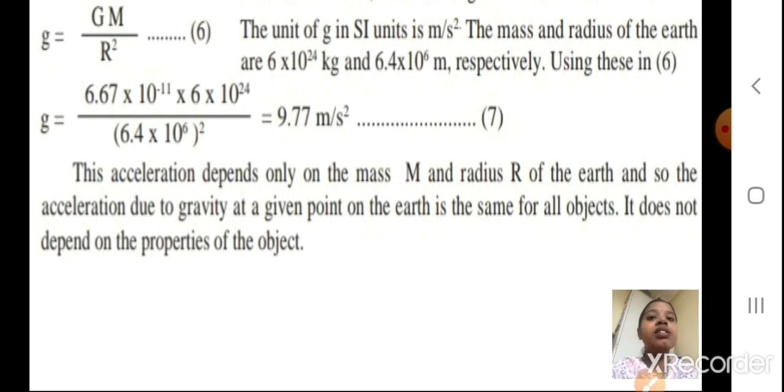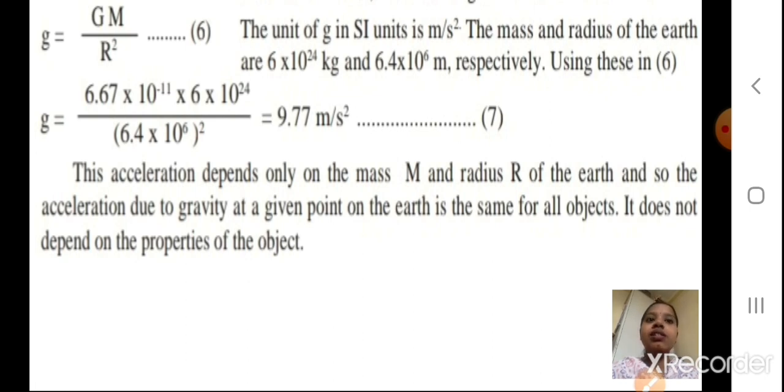What is it, students? Meter per second square. The mass and radius of the earth are standard values, students, you have to remember these values, you are going to learn them by heart. That is 6 into 10 raised to 24 kg is the mass of the earth, and 6.4 into 10 raised to 6 meter is the radius of the earth.